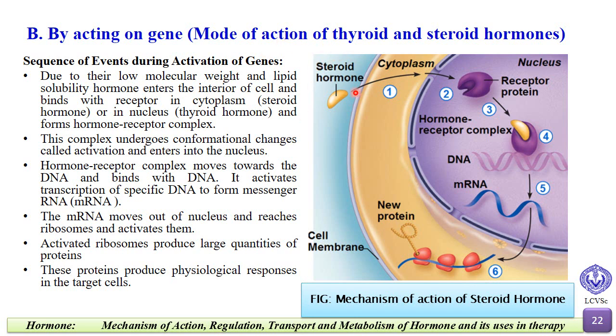So, the steroid hormone passes through the cell membrane, forms a complex in the cytoplasm, and moves inside the nucleus. The thyroid hormone forms a hormone receptor complex inside the nucleus. This hormone receptor complex undergoes conformational changes that is called activation. Then it moves towards the DNA and combines with DNA. It activates the transcription of specific DNA to form messenger RNA. This messenger RNA moves out of the nucleus and activates the ribosome. The activated ribosome then produces a chain of new protein, and this protein produces physiological responses in the target cell.